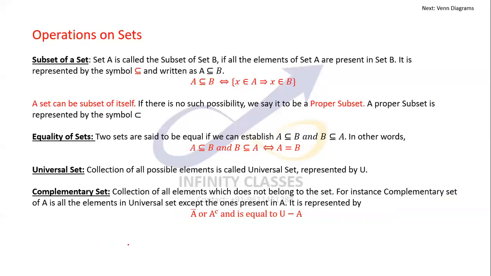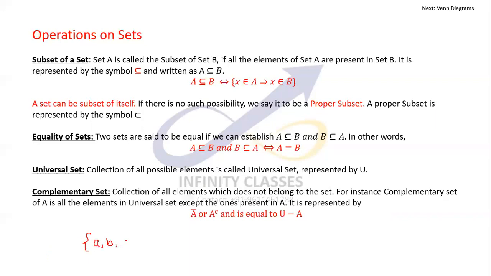Moving ahead, we'll talk about the subset of a set. Set A is called a subset of B if all the elements of set A are present in set B. All the elements of set A are present in set B. I can give you an example.